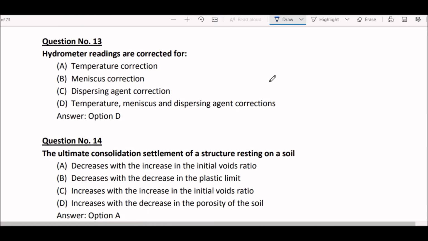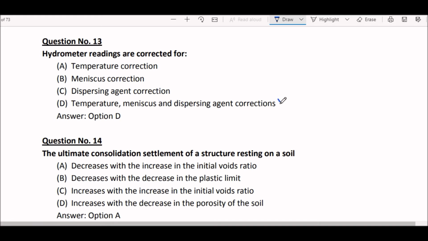Next question. Hydrometer readings are corrected for option A temperature correction, option B meniscus correction, option C dispersing agent correction, option D temperature, meniscus and dispersing agent corrections. Right answer is option D.